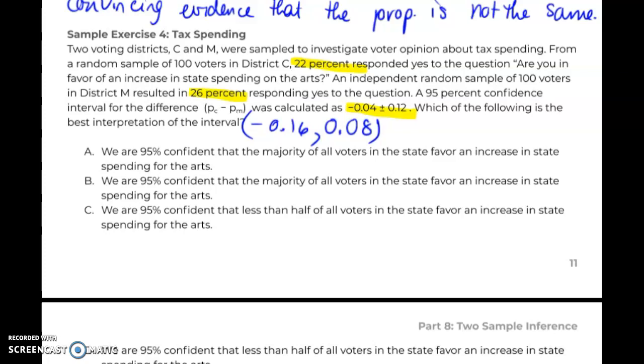It says we're 95% confident that the majority of all voters in the state favor an increase in state spending for the arts. Well, it's actually 22% and 26%, so that is not true. Again, I think that's the exact same statement over here.